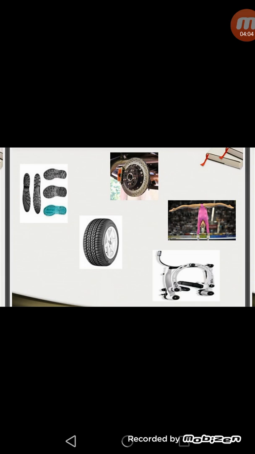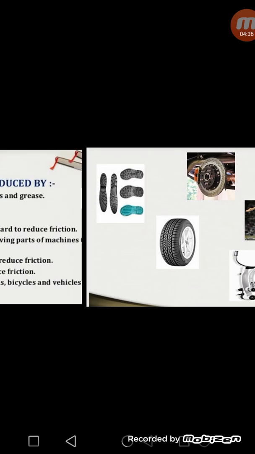In the same way, you have seen the grinding stones which are used in the kitchen. They have a rough surface so that when the grains are placed on them, the surface can produce proper friction for grinding purposes. With repeated use, you have seen these grinding stones become smooth, and they have to be grooved again so that they can easily grind the substances. So any substance is grooved to increase the roughness, or we can say to increase the friction.